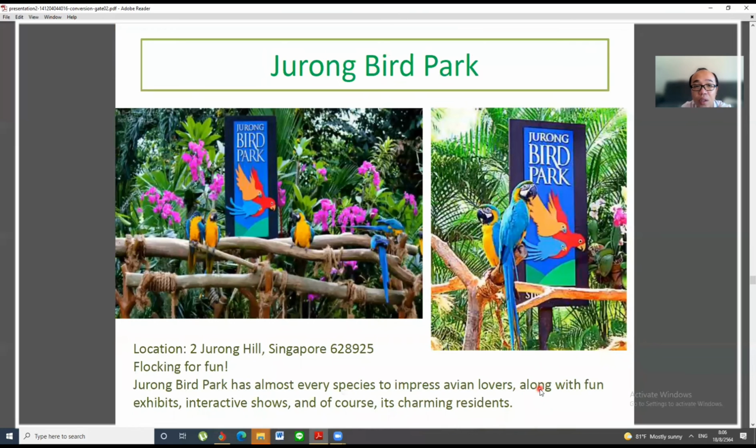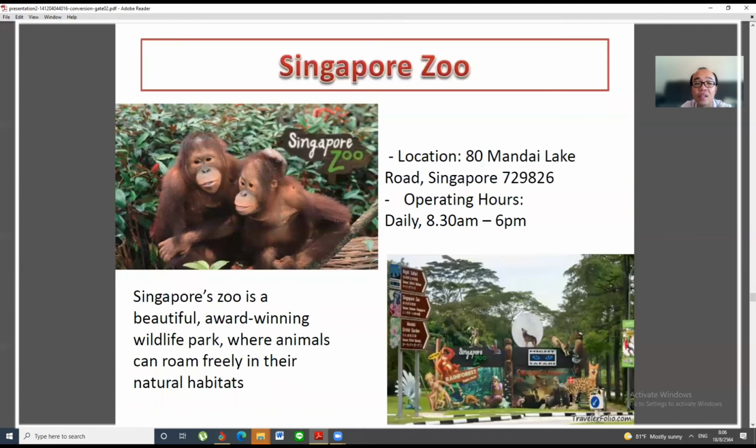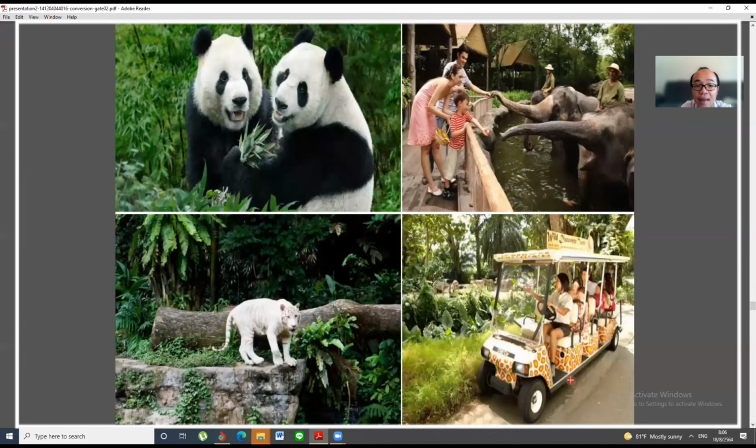Okay, so we have the Jurong Bird Park, where you can learn about different kinds of birds. You can go, and they have a show in the bird park. And this is the Singapore Zoo. It's the same as our Korat Zoo. You can visit and look at any kind of animal.